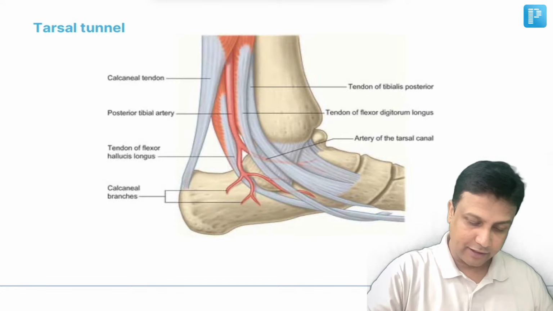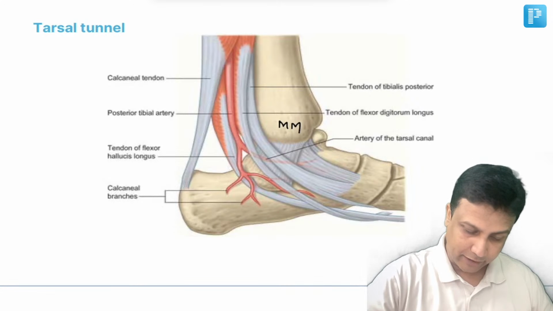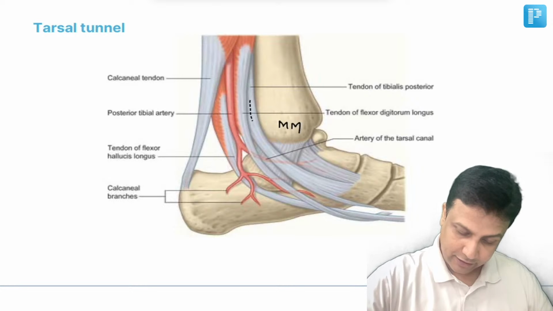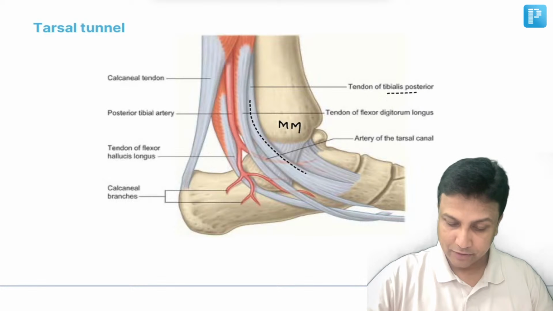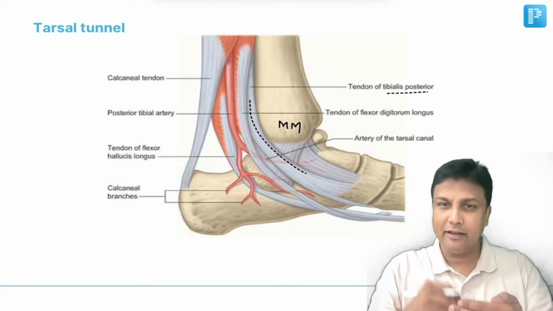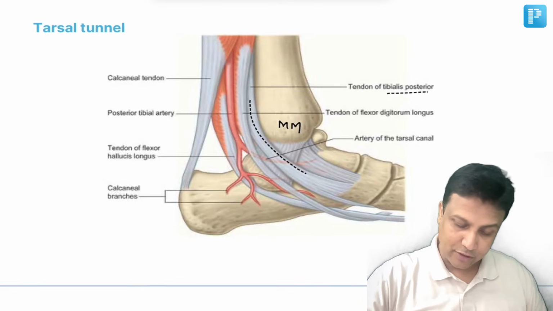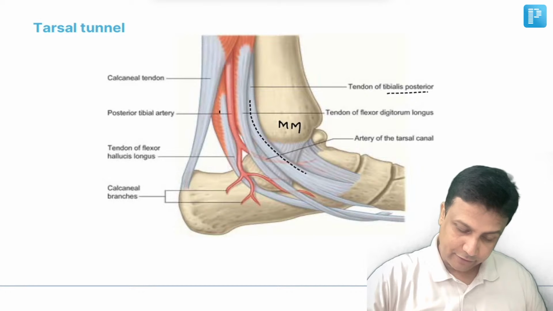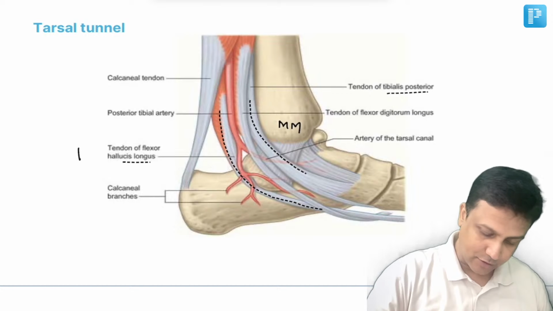Please observe this diagram very carefully. Now this here will be your medial malleolus. And just behind the medial malleolus, you are able to see one tendon. And this will be the tibialis posterior tendon. So if they are giving you in the exam, just behind the medial malleolus, it will be tibialis posterior. Then we are able to see this one here will be the flexor hallucis longus. This tendon here will be the flexor hallucis longus tendon.